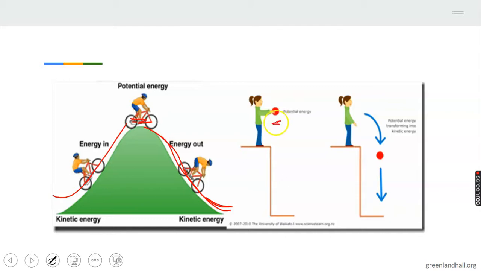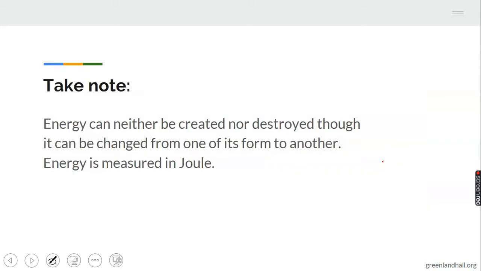This person is holding a ball. As in the ball, nothing has been done to the ball; it is just there. Okay, but now the person has used energy to throw the ball down, and that is kinetic energy, from potential to doing something about it.